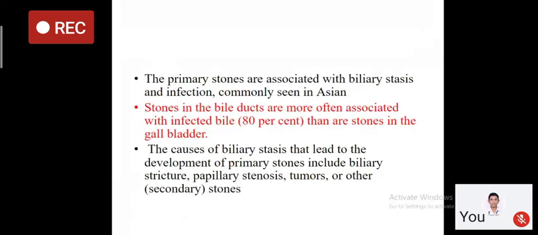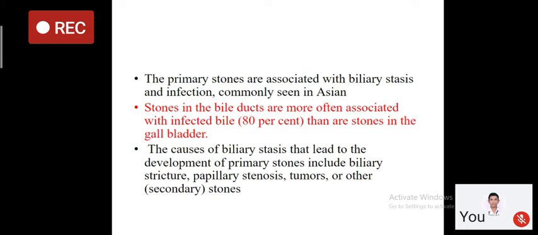So what is the etiology of the primary stones? The primary stones are usually associated with biliary stasis and infections. To form primary stones, one prerequisite is that there should be some biliary stasis, and this biliary stasis is followed by superadded bacterial infection. And these primary stones are commonly seen in the Asian population, right?